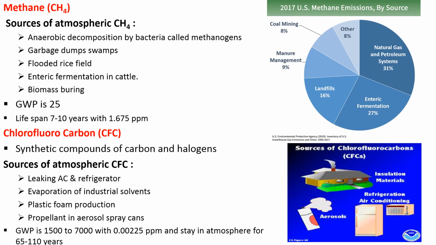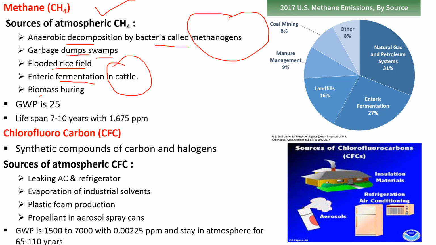The next important gas is CH4, that is methane. Sources are anaerobic decomposition by bacteria called methanogens, so methanogens are responsible for forming methane. Second, garbage dumps and swamps are also responsible. Then flooded rice fields, then enteric fermentation of cattle. Then biomass burning. These are all possible sources of atmospheric CH4.